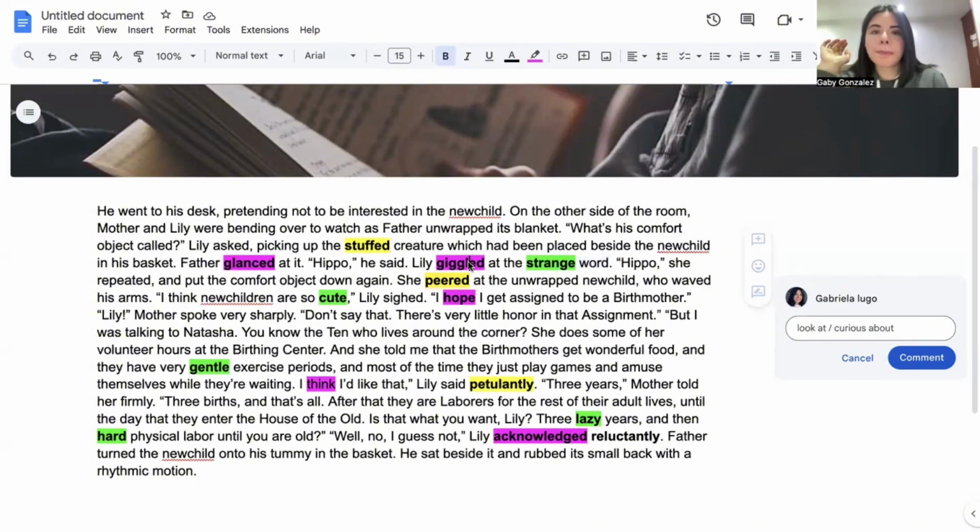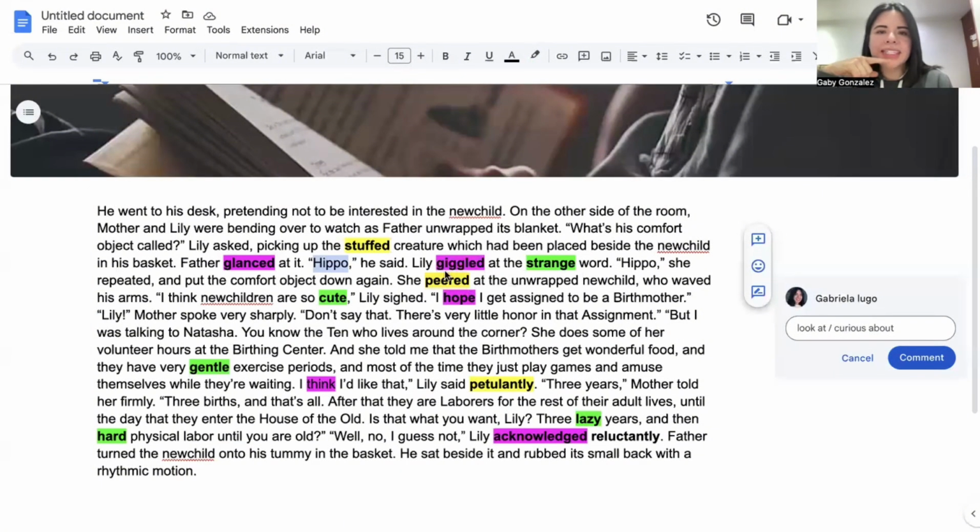Perfect. So a positive reaction to the strange word. Okay. So the perception that Lily had about this word, right? Lily giggled at the strange word. Giggled at her perception towards this word. Okay.